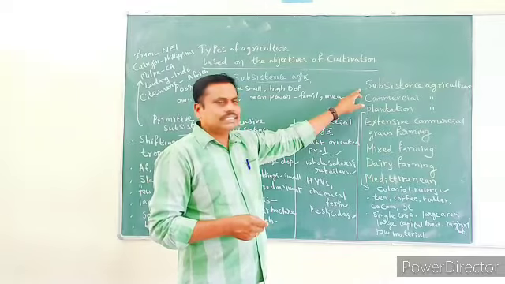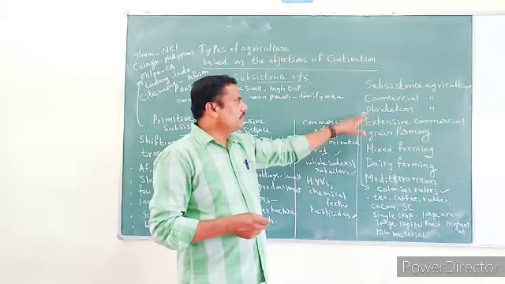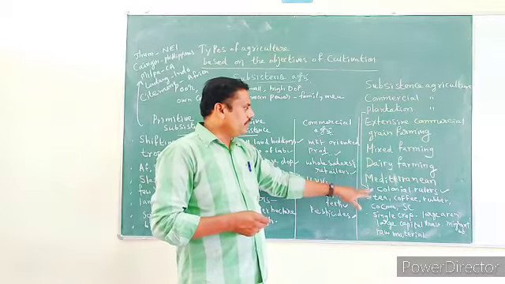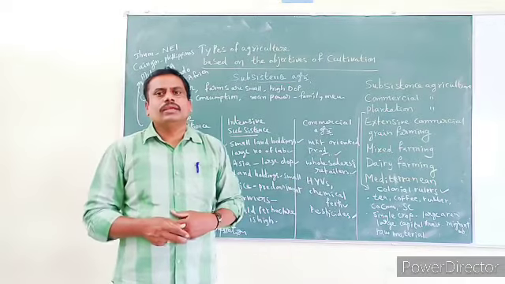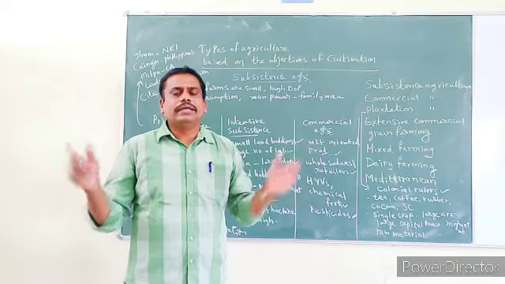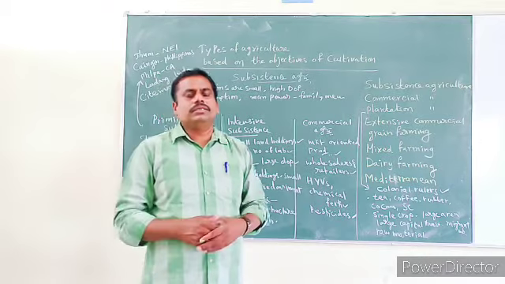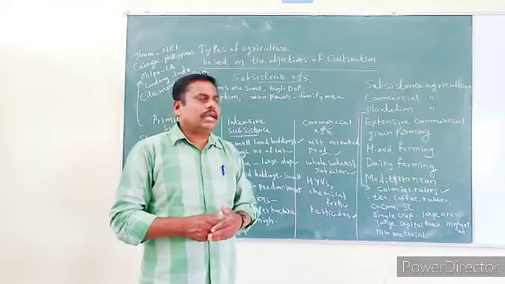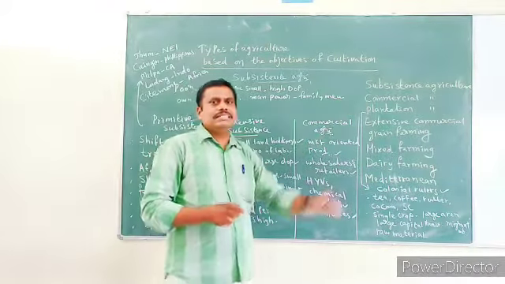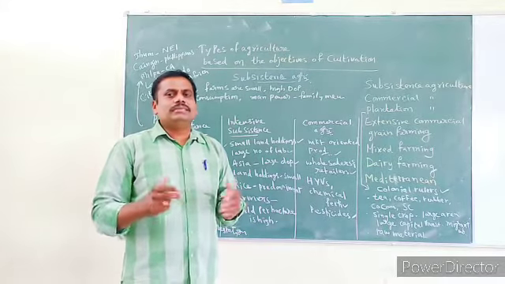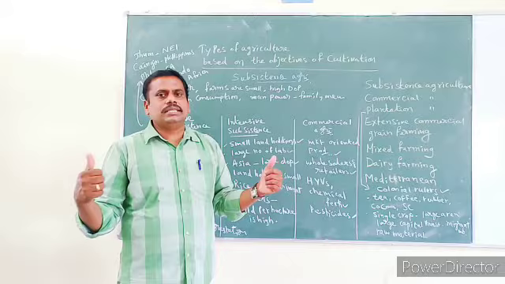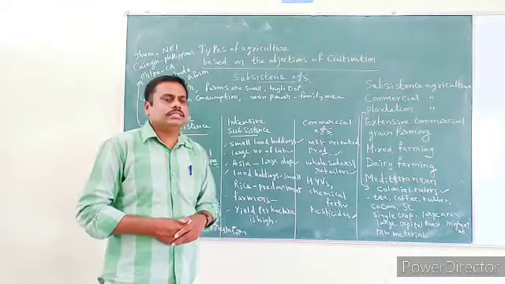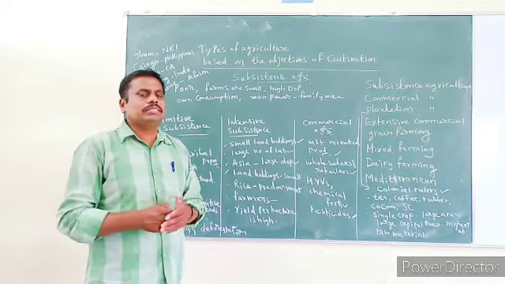What are those? Subsistence agriculture, commercial agriculture, plantation agriculture, extensive commercial grain farming, mixed farming, dairy farming, Mediterranean type of agriculture. So we have different types of agriculture, and in this class we are going to see a few of them. The first and most important is subsistence agriculture. In subsistence agriculture you see two types, primitive subsistence and intensive subsistence. First of all, you have to understand what subsistence agriculture is.